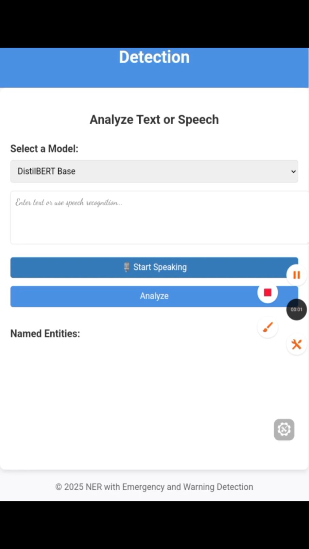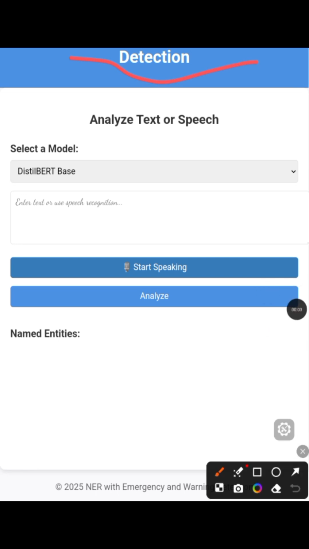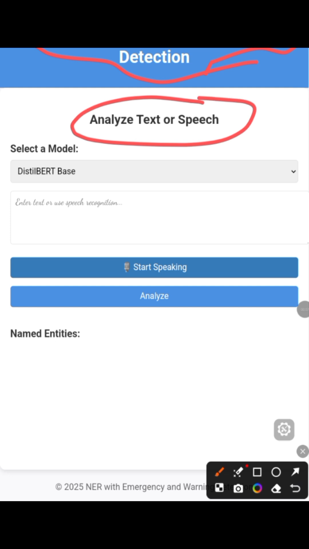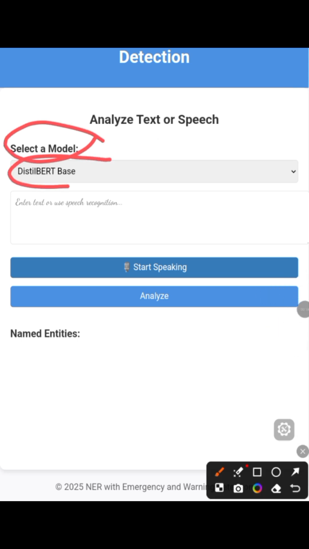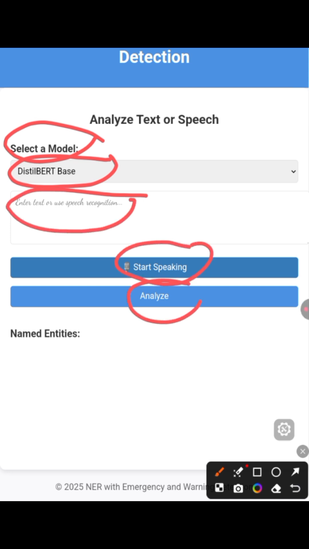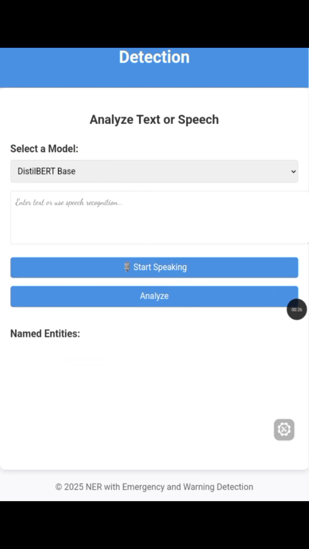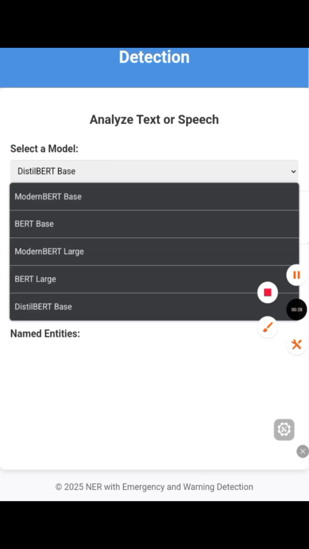So here we can see NER with emergency and warning detection. Emergency and warning are different terms. Emergency is a very alarming situation, while a warning is just a warning before the emergency. We can see a model, and a text area where we will see the text which we are going to speak or write, and analyze is to see the keywords found by NER.